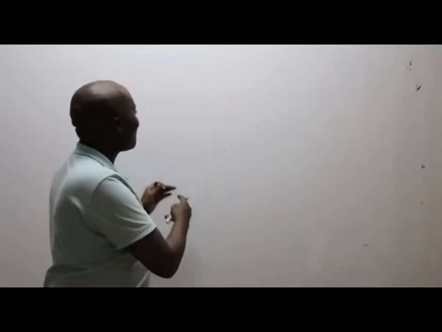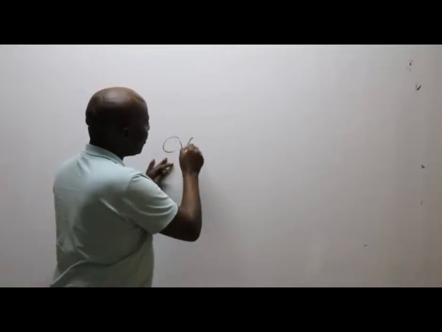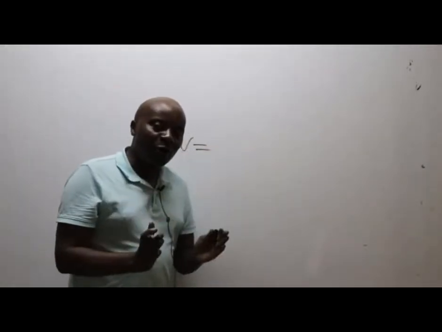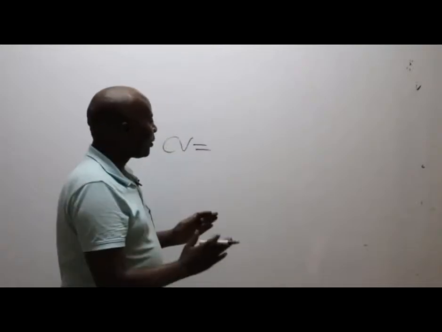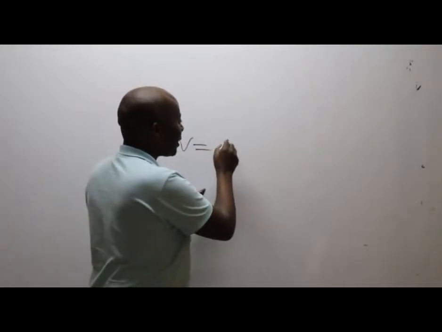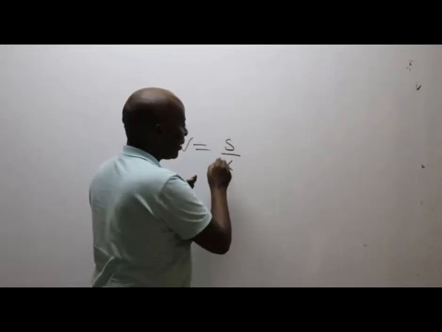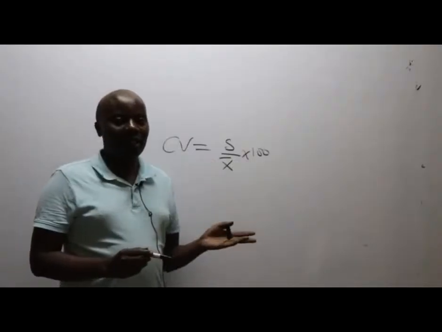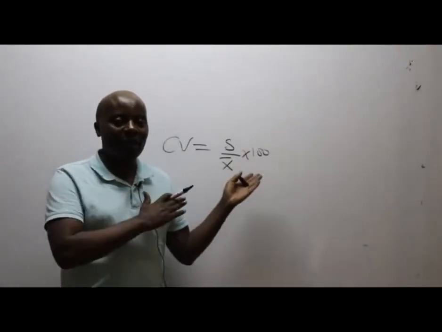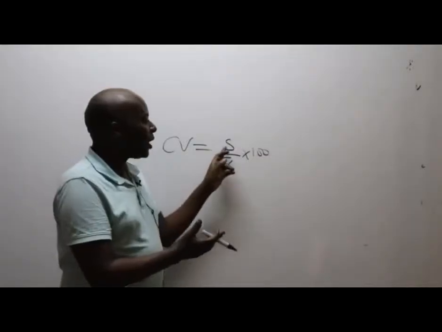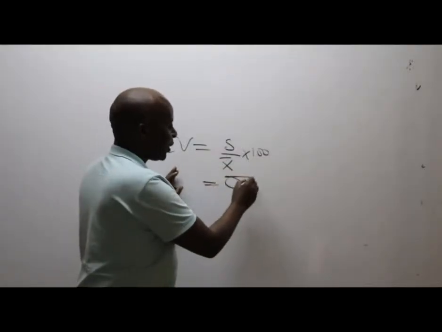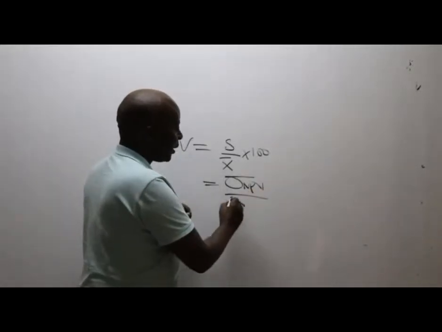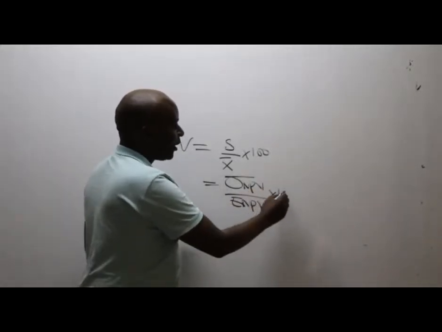But for me, ladies and gentlemen, the CV that I'm talking about here is not that one. The one that I'm talking about here is the one of gender. Boy stroke girl. CV is sex in percentage, like this. I hope you guys will never forget this. So this S stands for what here? Standard deviation, right? So standard deviation of our NPV over X bar, our expected net present value, times 100.